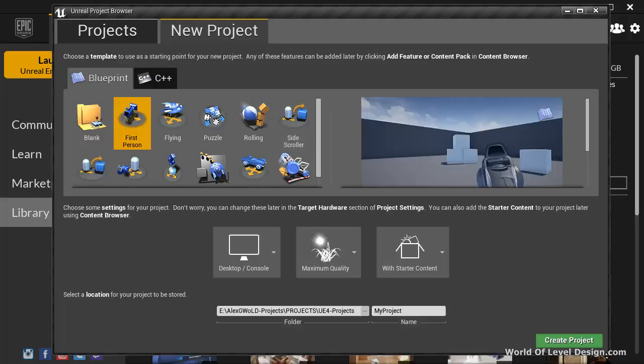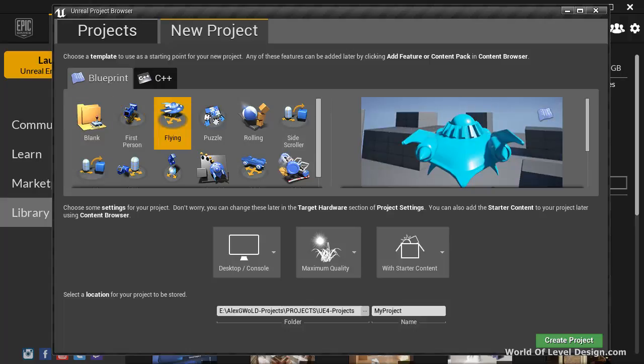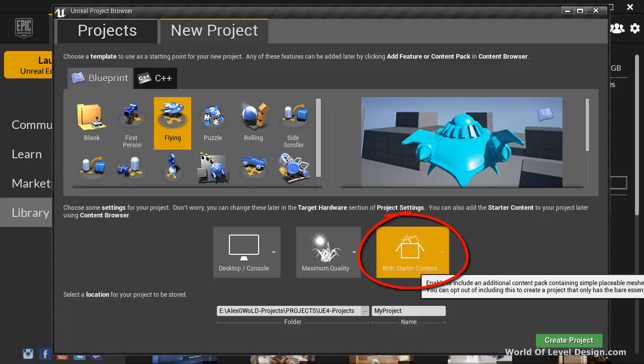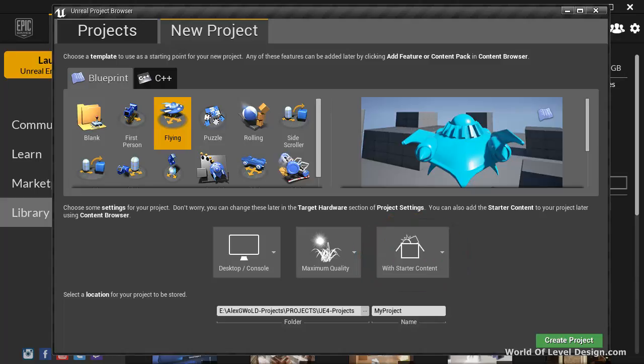So you want to choose one of these as you start one of your first projects, so you have something to work with. Also, before you create your project, make sure that you have starter content enabled. This will give you a set of static meshes, materials, particle effects, audio that you can use in your project, and you have some assets to work with.